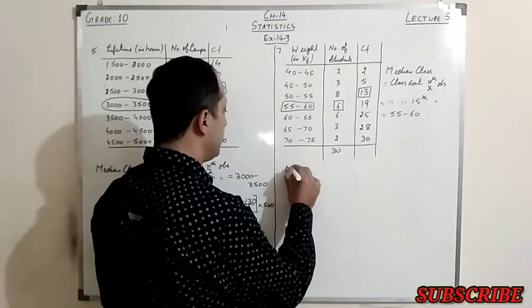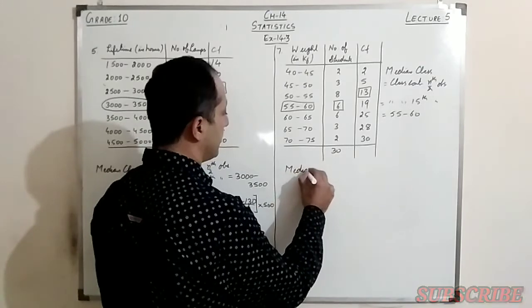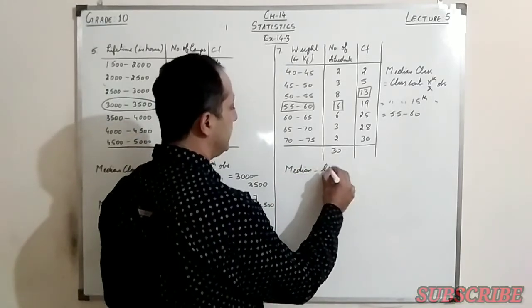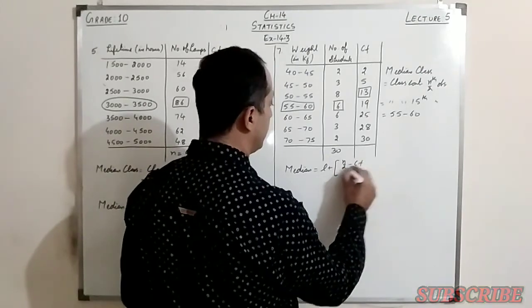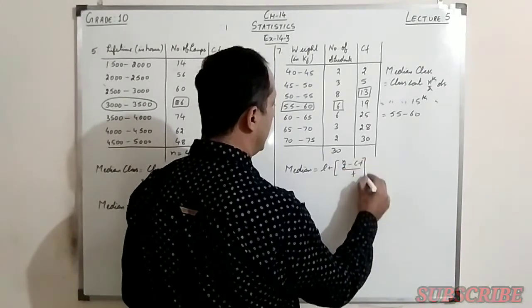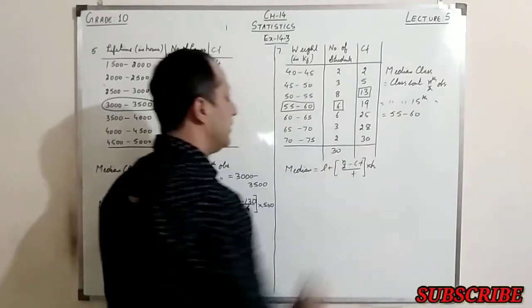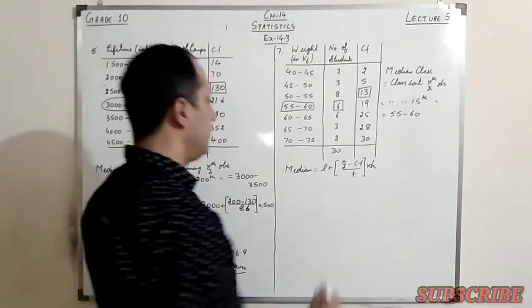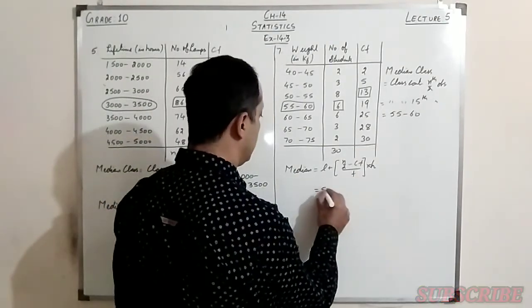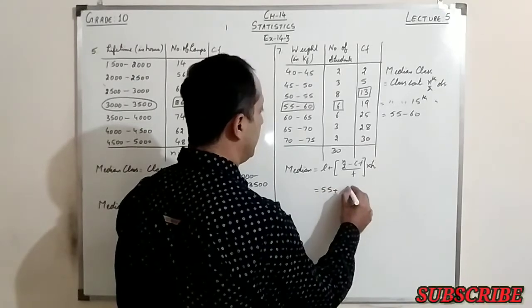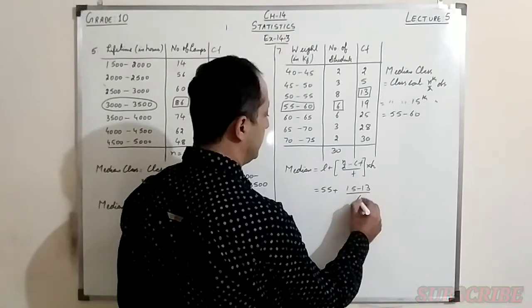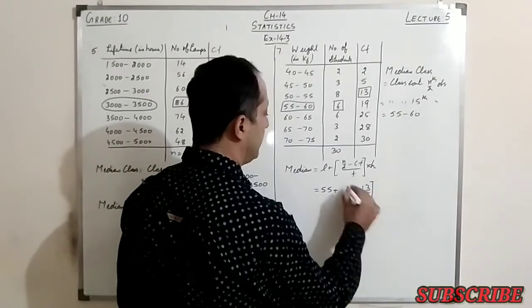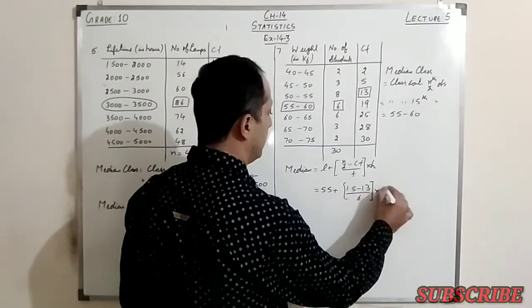Median equals L plus n by 2 minus CF upon F, multiplied by h. Substitute the values now. This is 55 plus 15 minus 13 upon 6 and my h is 5.